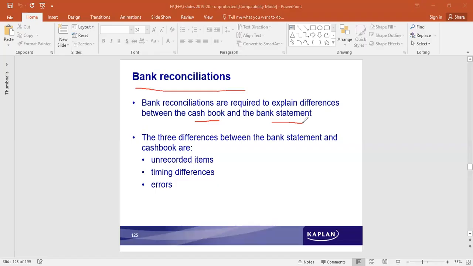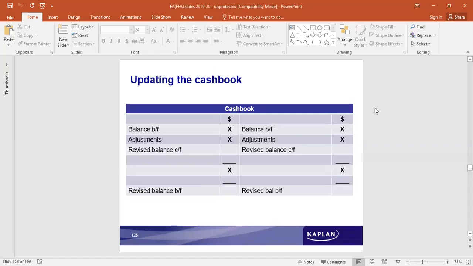So in that case, there is a difference in the balance as per the bank book and as per the cash book. These differences are to be reconciled. There is a reconciliation statement.